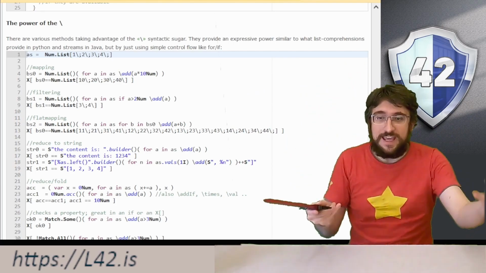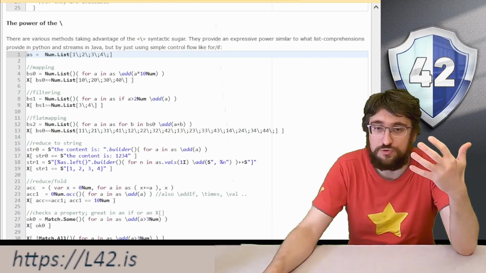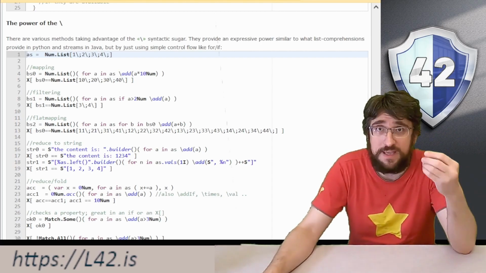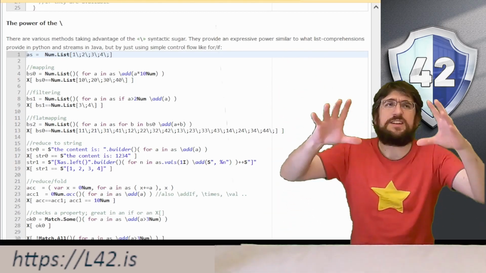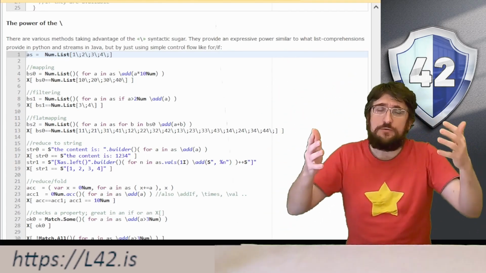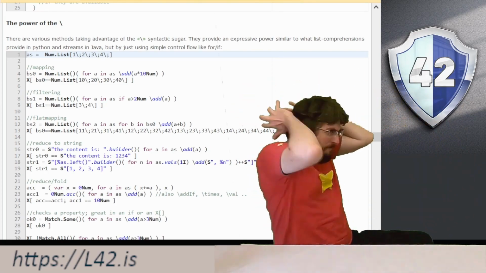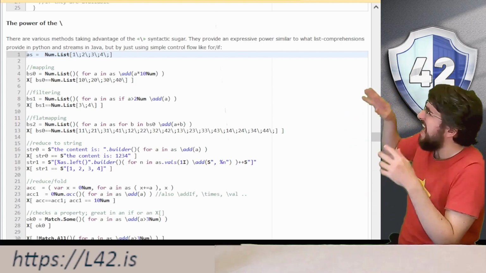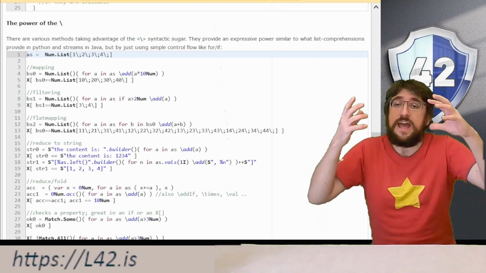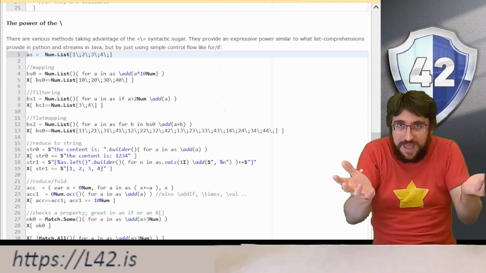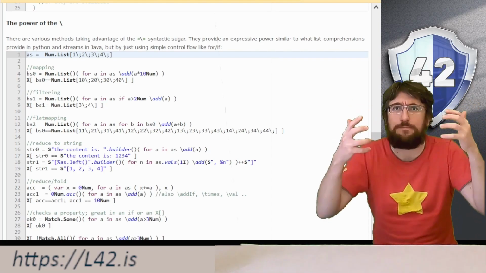And so, here we can have our AS with the numbers 1, 2, 3, 4, and then we can have our BS0 as num.list open close, and this is just creating an empty list. So if we don't put elements, we can use open close or square brackets. Go to the point! Yeah. So we create a new list, num.list open close, that is an empty list, and then we call the apply method, the method without name, that takes a void parameter.